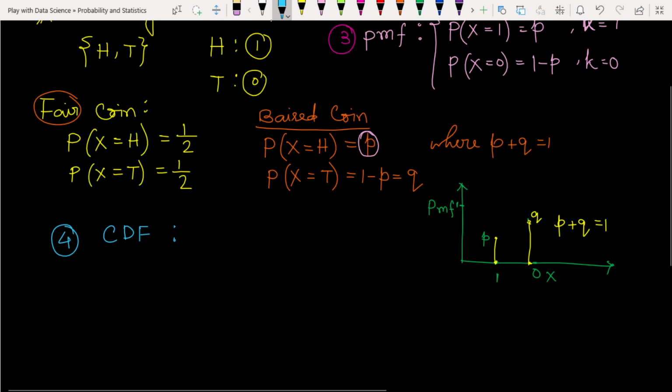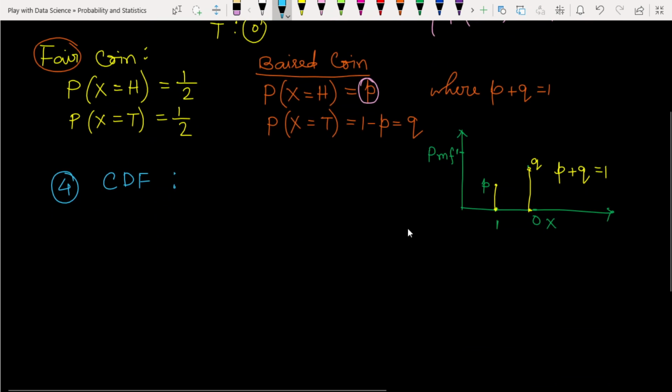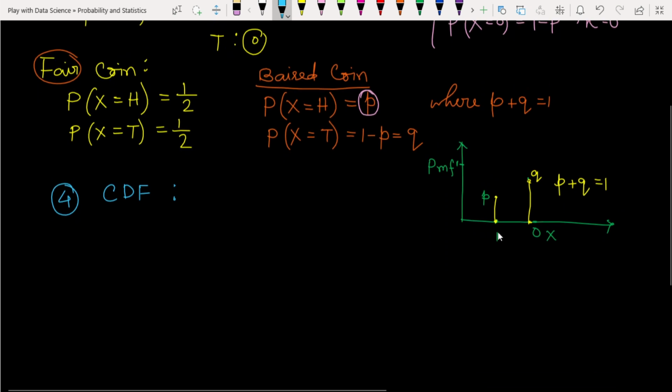Now the cumulative distribution function. Don't be confused: these are just notations for the two outcomes. So the cumulative distribution function will be, and don't be confused about why I am writing 1 first and then 0 second. These are simple notations that I have used to help understanding.